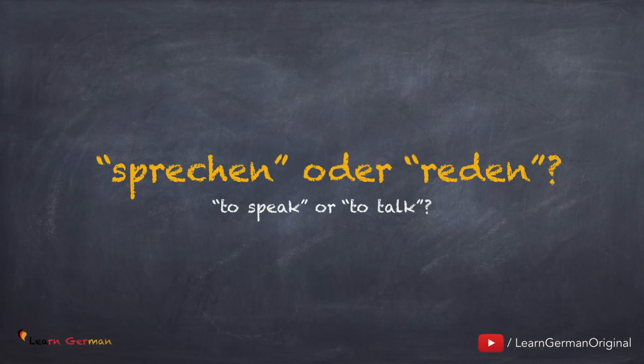So, let's begin. Sprechen oder reden. Just like in English, you would differentiate the two verbs speak and talk. The same is the difference between sprechen and reden. We'll go through a few examples to see how these two verbs differ in German.